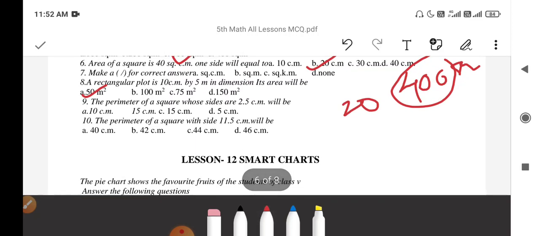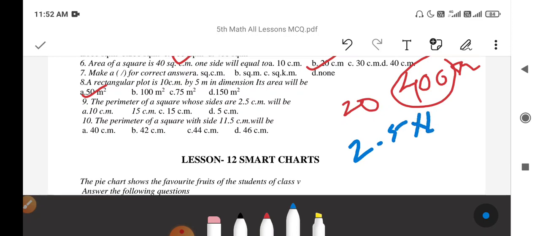The next question, the perimeter of a square whose sides are 2.5 centimeter will be. The perimeter of a square equal to length multiplied by 4. So 2.5 multiplied by 4, answer will be 10.0. So the answer is 10 centimeter.